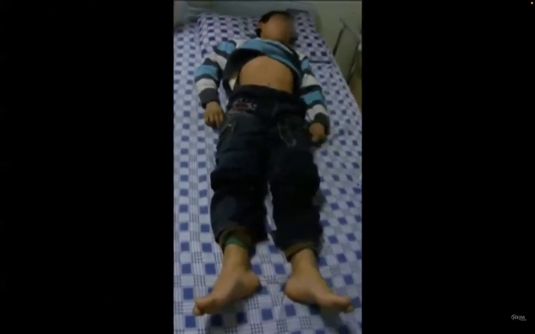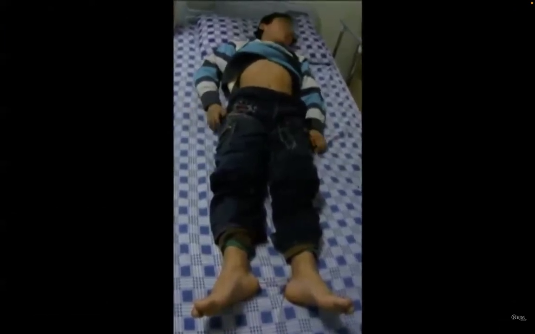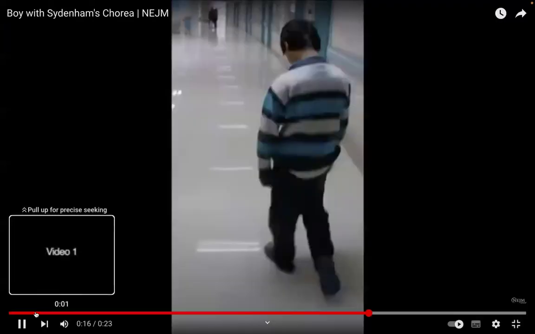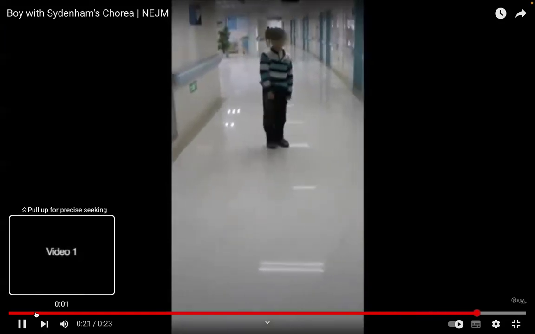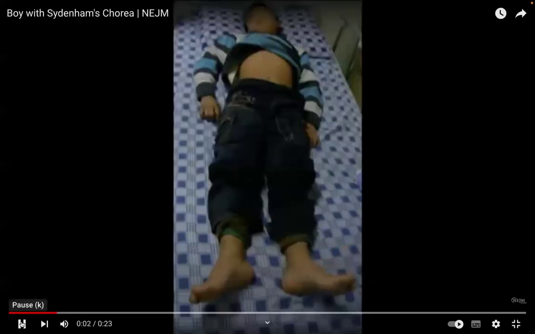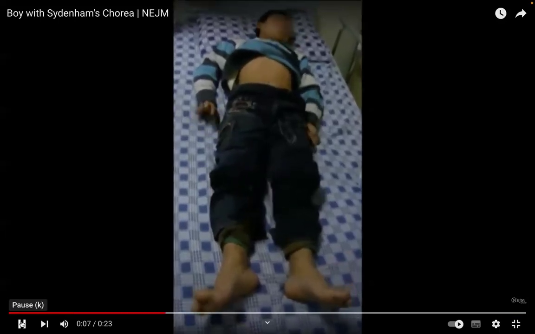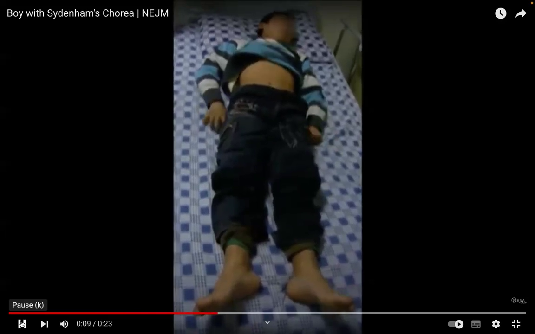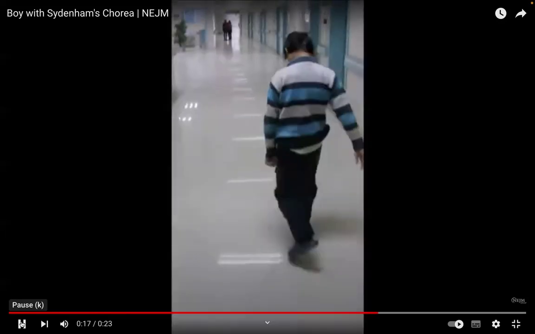So if you see, it is involuntary and it is not going in one rhythm, not in the same way. It is irregular. You have to apply all the points what we see. Involuntary, irregular, involving the limbs and the trunk and the face.